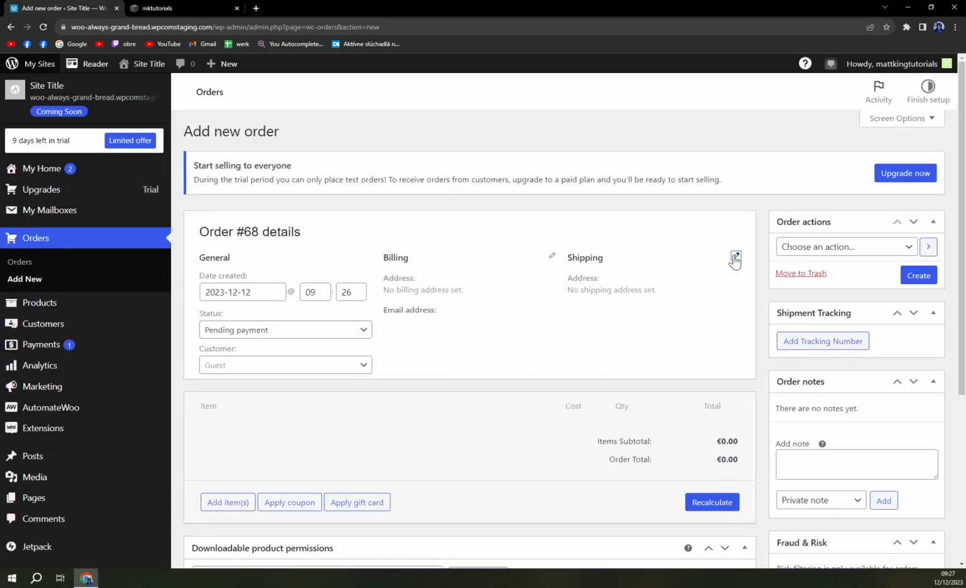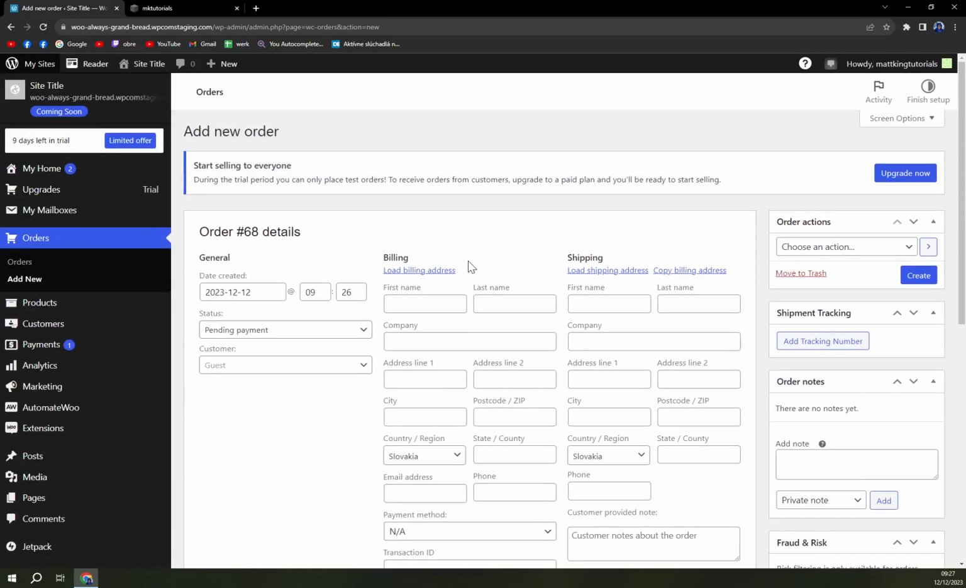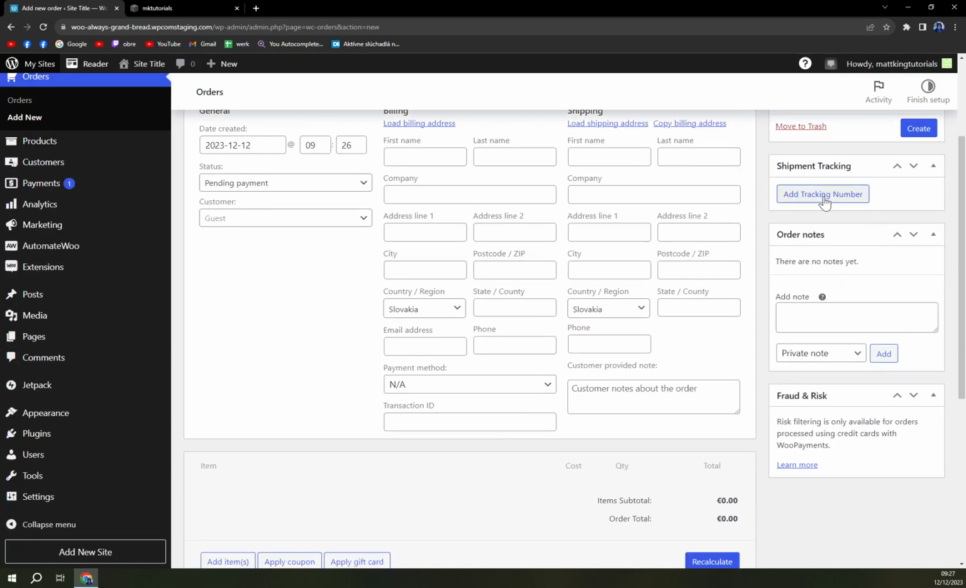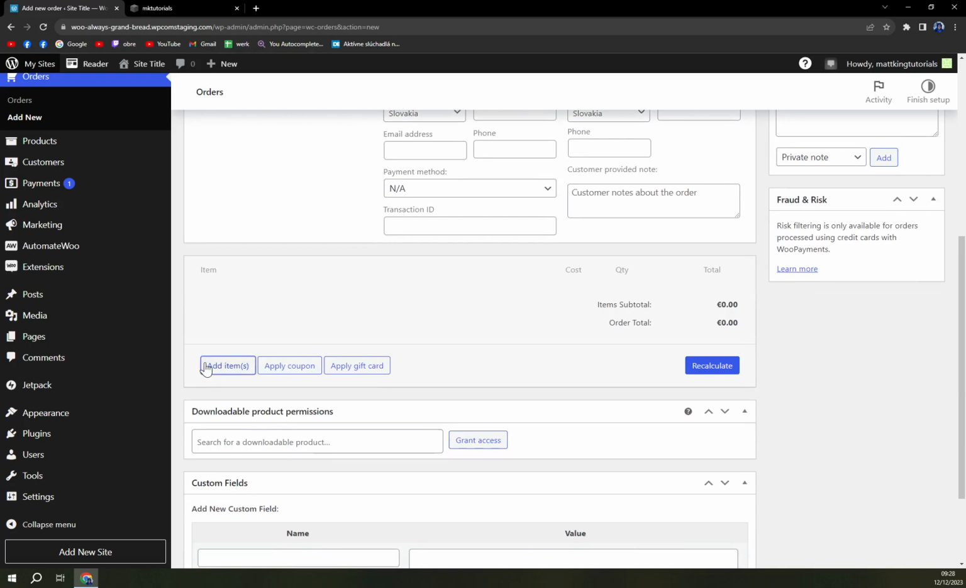Billing address and shipping address. We can add them straight away in here. Order actions: email invoice, order details to customer, shipment tracking. You can add manually a tracking number from DHL or DPD. It's completely up to you. Those are the biggest delivery providers here in Slovakia. Order notes, and also there are the items where we need to add product, add fee, add shipping, add tax or cancel.